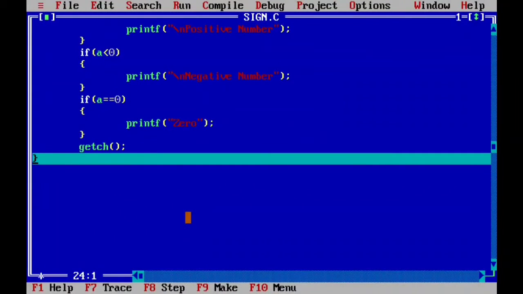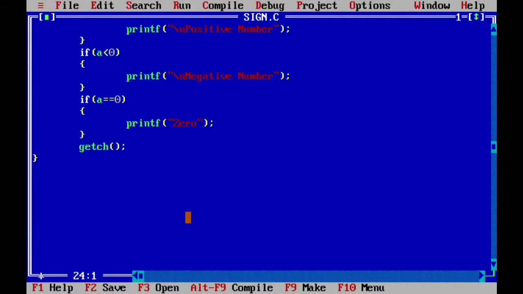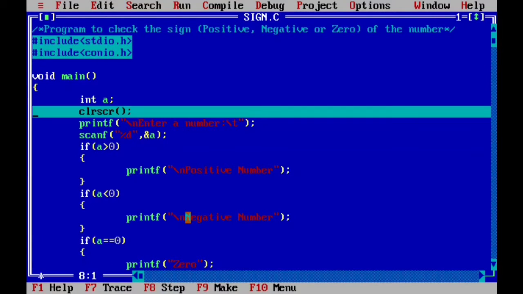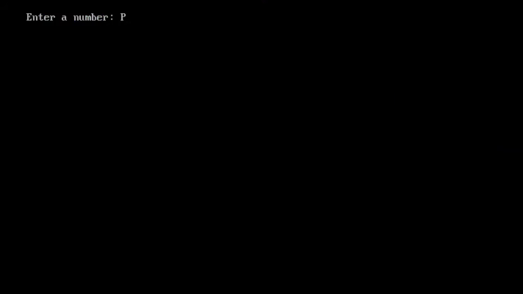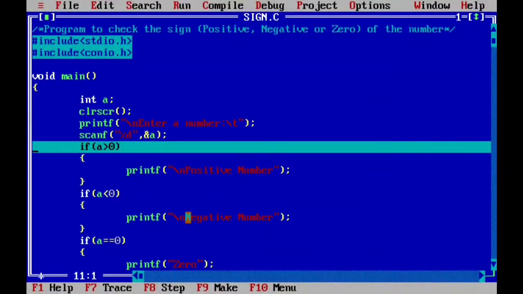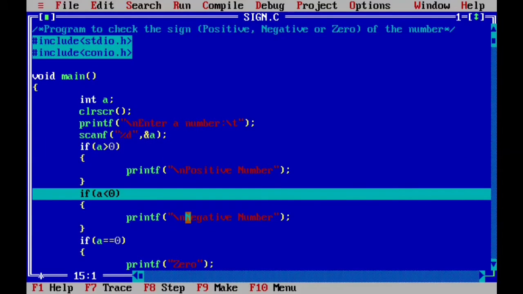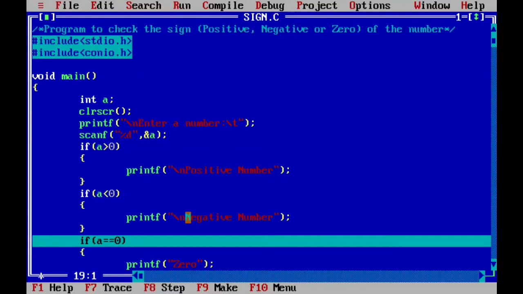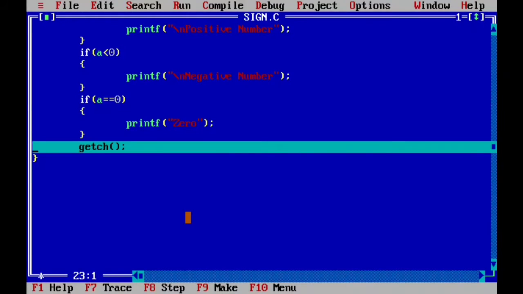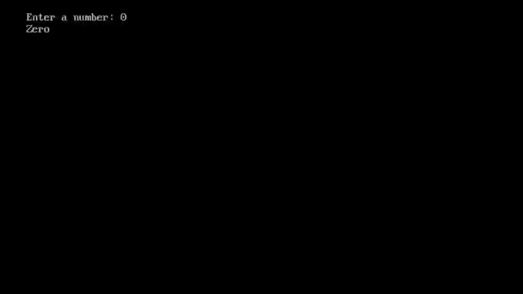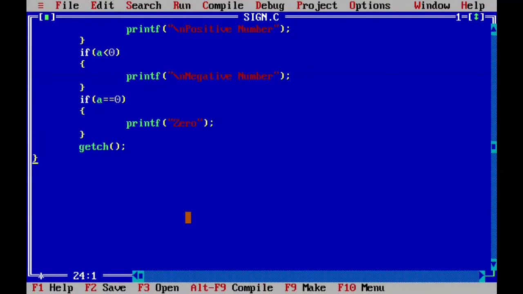Okay, now let's run it once again, right? Clear screen, printf, scanf. Now suppose this time number is 0, right? So if 0 is greater than 0, this will be false, it will be skipped. 0 is less than 0, again it's going to be false. 0 is equal to 0, now this is true, so this will be executed and your program gives you answer as 0, right? And after that program terminates, right? So this is how it's going to run.